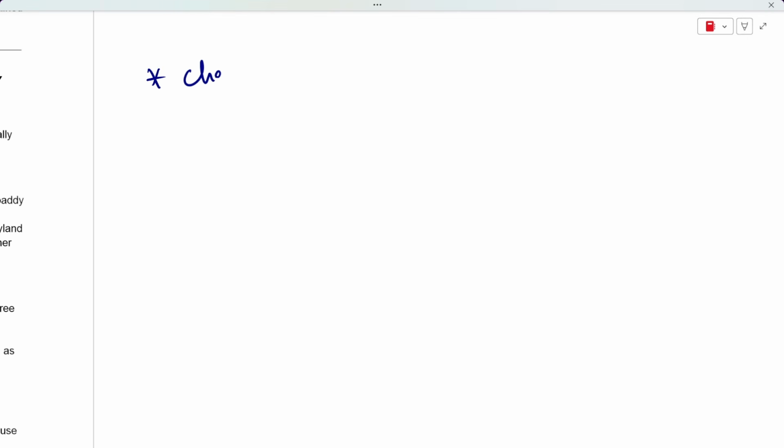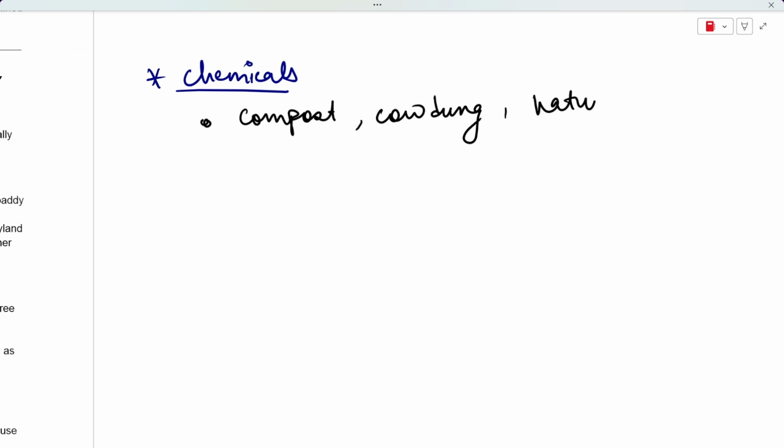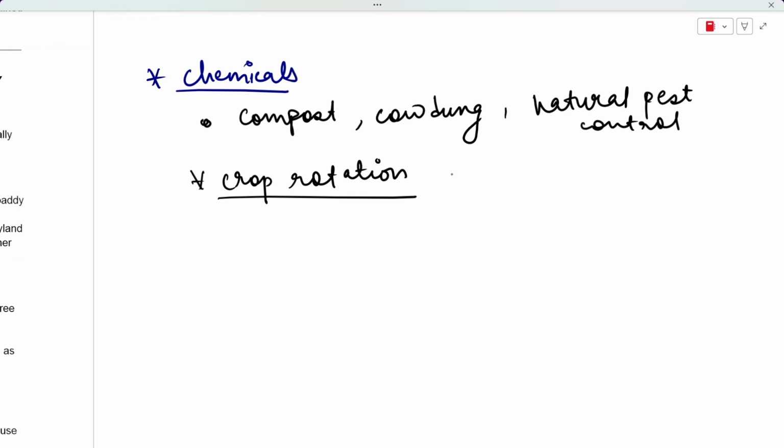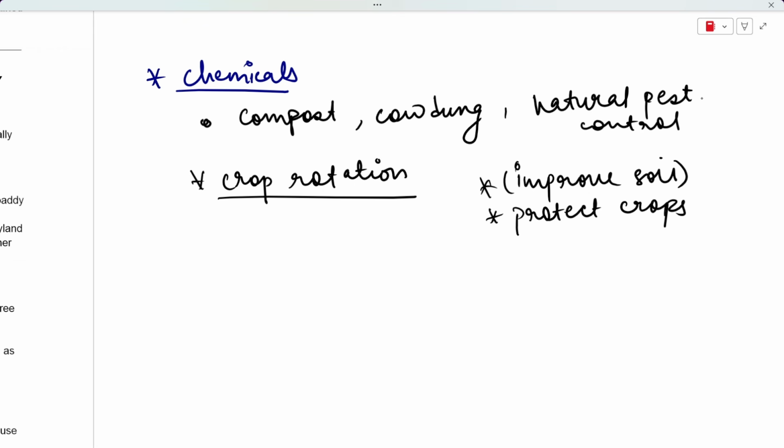So if we avoid chemicals in organic farming, what do we actually use? Instead of chemicals, organic farming uses compost, right? It uses cow dung. Apart from it, we use some natural pest control methods. We do not use chemicals for it. And we also do crop rotation in organic farming. I'll come to what crop rotation is. So we take the help of crop rotation and other eco-friendly methods, okay? All of this is done to improve our soil quality, and we also want to protect our crops. That is why these are the methods that we resort to.